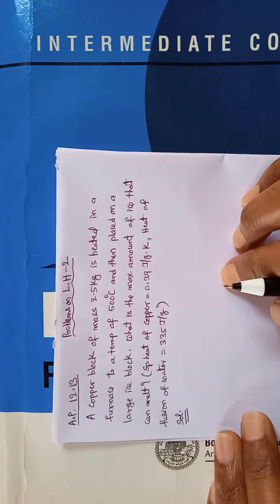And on the right hand side, the ice block. What is the maximum amount of ice that can melt? The mass we don't know. So suppose m kg of ice melts. Now that m kg of ice is at 0 degrees centigrade and it will melt into m kg water at the same temperature.